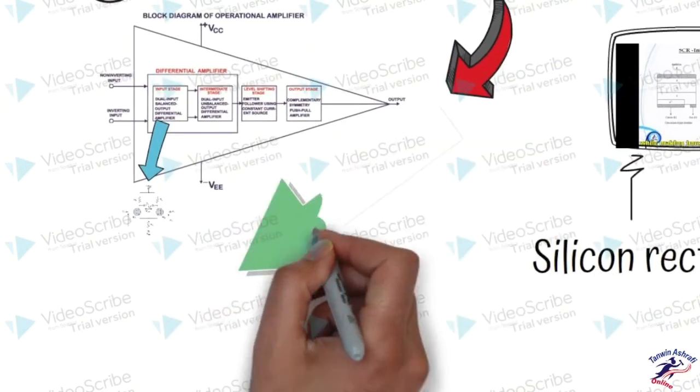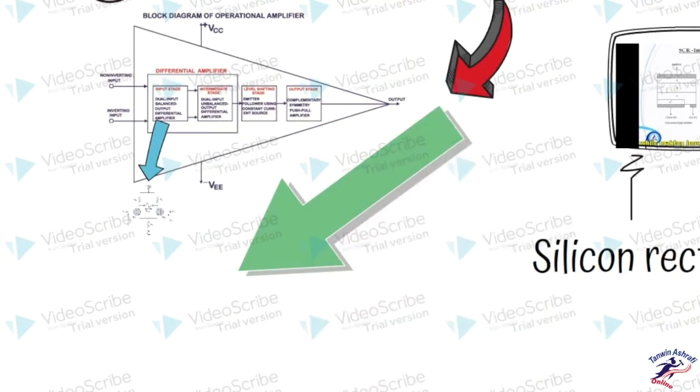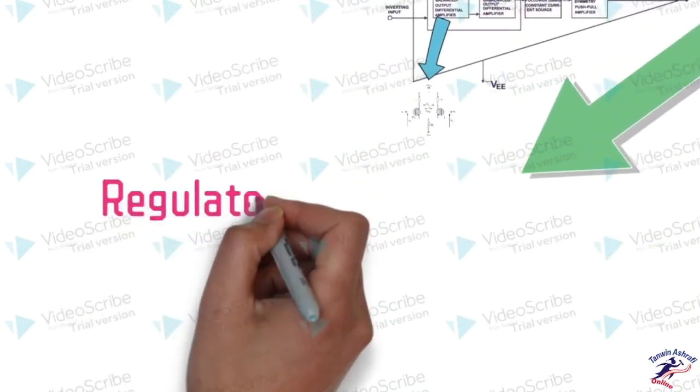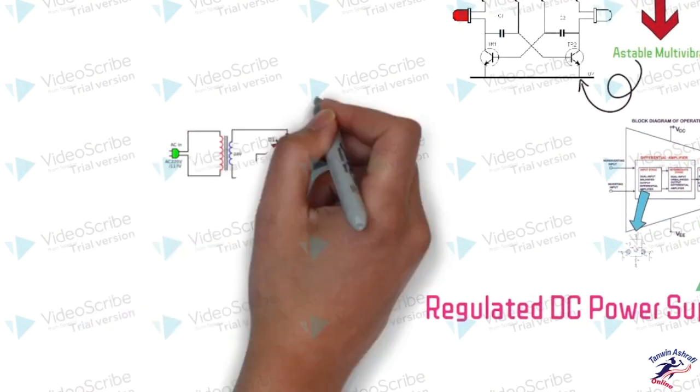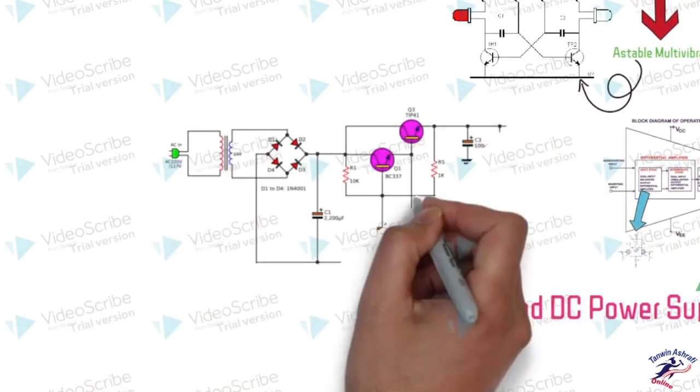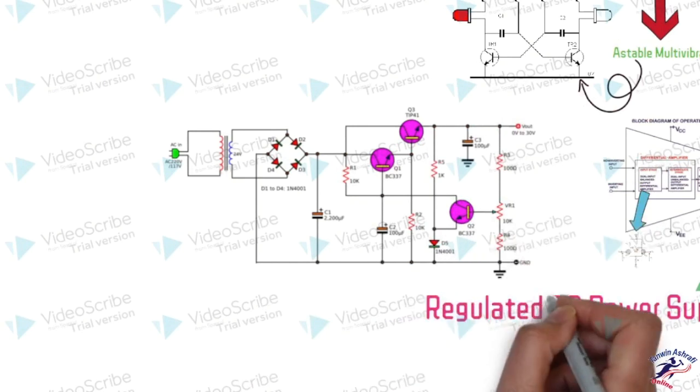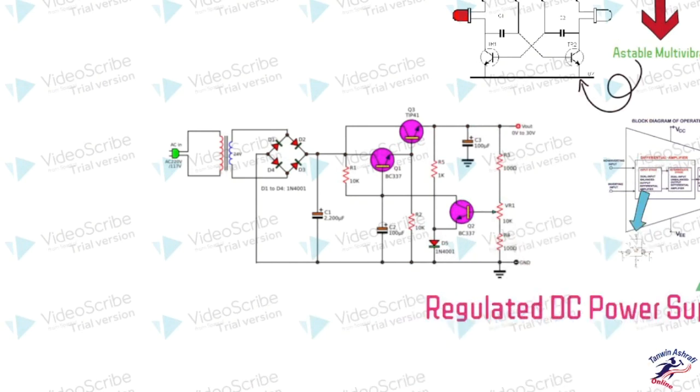Another well-known application of the transistor is the regulated power supply, which is a very big need of our day-to-day life. In a regulated power supply, as you can see in the diagram, we have used three transistors, Q1, Q3 and Q2, where Q2 decides the voltage, because the resistor VR1 of 10 kilo ohm at the base of Q2 varies the base emitter voltage of Q2, and that sets the output voltage.